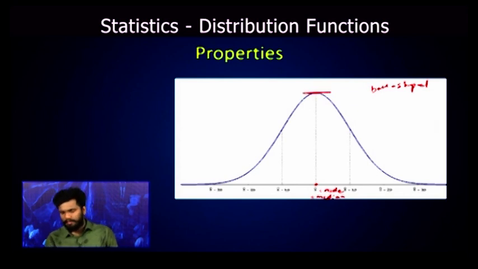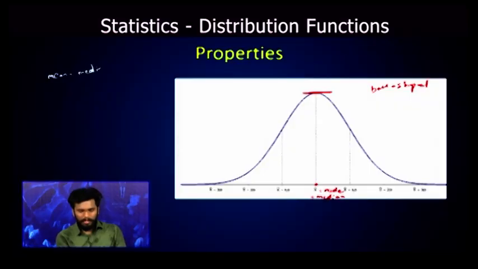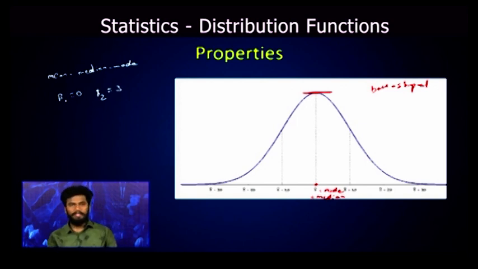Now the highest peak of the curve is achieved at the mean. As we are saying, mean is equal to mode is equal to median. The highest peak is nothing but the mode. The highest peak is occurring at x bar, that is the mean. Mean is equal to median is equal to mode, and the skewness beta 1 is 0, as it is perfectly symmetric. The kurtosis is nothing but the peakiness of the curve, which is perfect, with beta 2 value equal to 3.